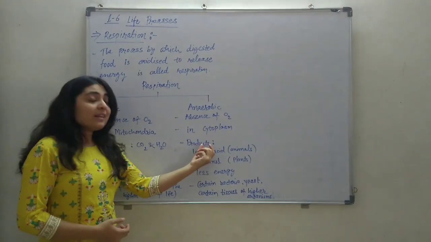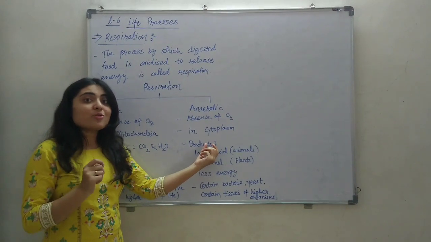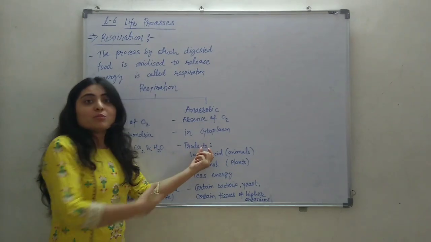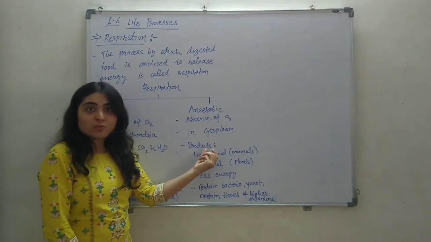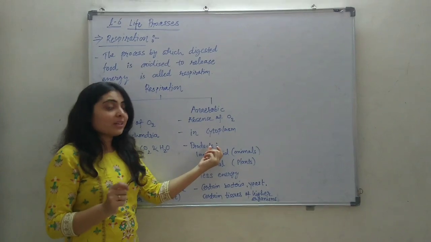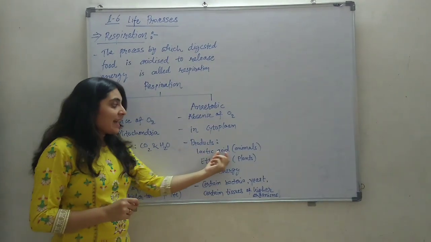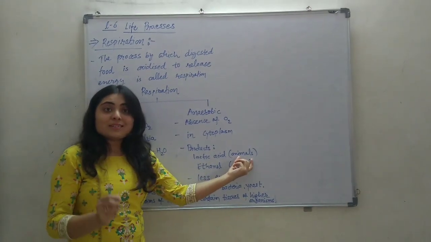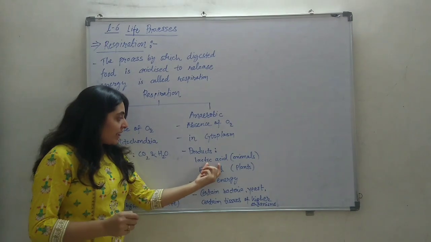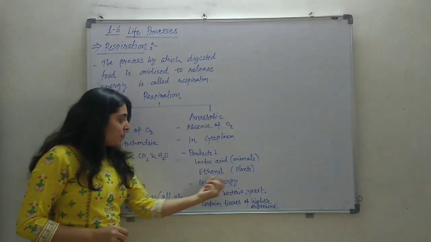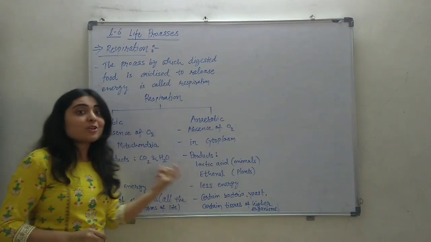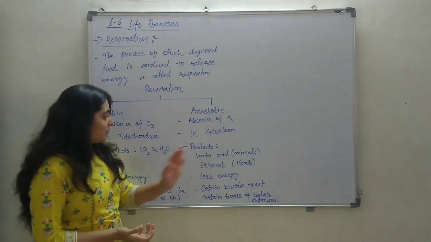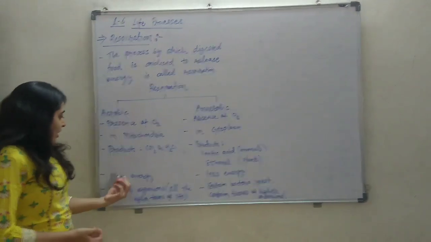While in anaerobic respiration, oxygen is not available. So in the absence of oxygen, there will not be complete breaking down of the glucose molecule. Glucose will not be completely broken down, so the product will be lactic acid. If anaerobic respiration occurs in animals, the end product will be lactic acid, and in plants, the end product will be ethanol instead of carbon dioxide and water. So it is an incomplete combustion, we can say.